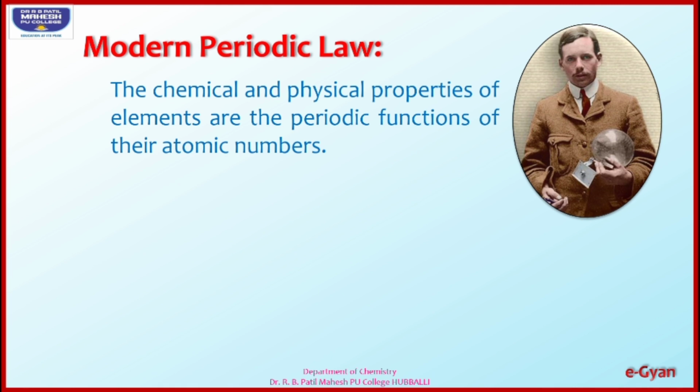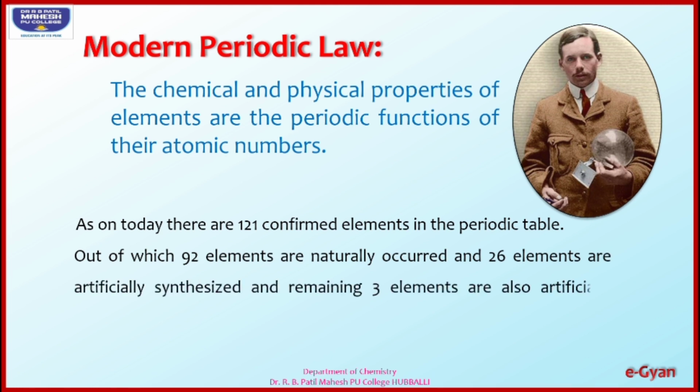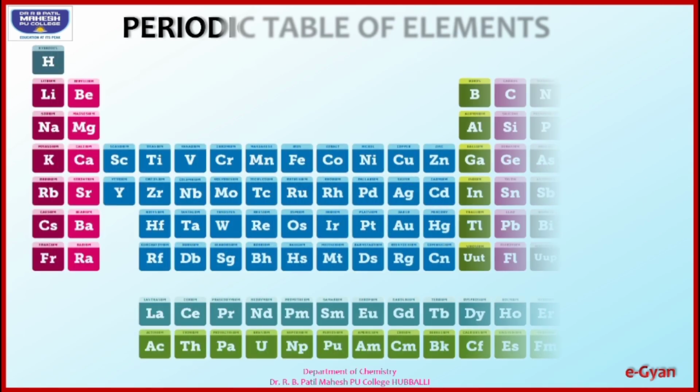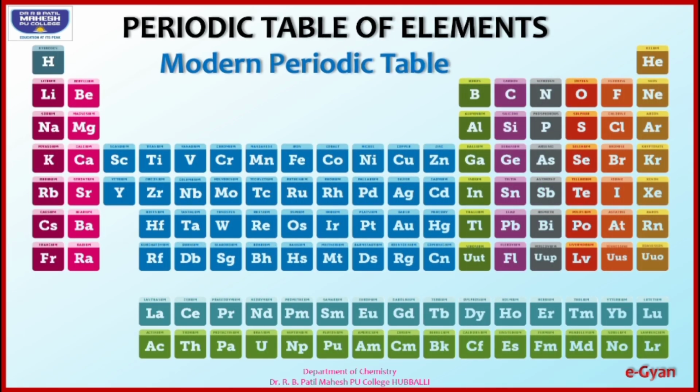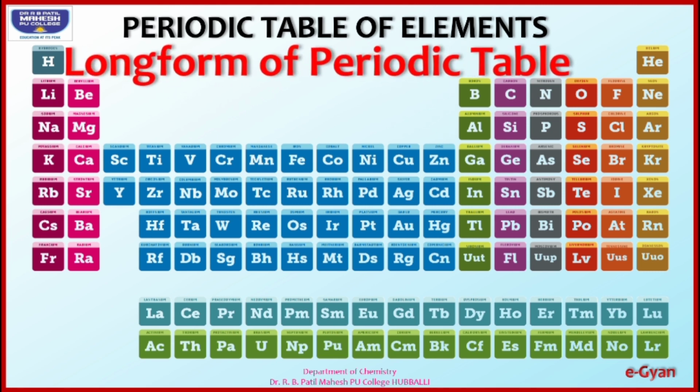Dear children, nowadays there are a total of 121 confirmed elements in the periodic table, out of which 92 elements are naturally occurring, 26 elements are artificially synthesized, and the remaining 3 elements are also artificially synthesized, but their properties are yet to be confirmed. We see the modern periodic table, which is known as the periodic table of elements, or modern periodic table, or in other words the long form of the periodic table.